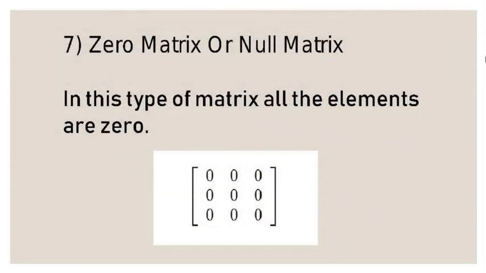Last but not the least, seventh, the zero matrix or null matrix. In this type of matrix, all the elements are 0.